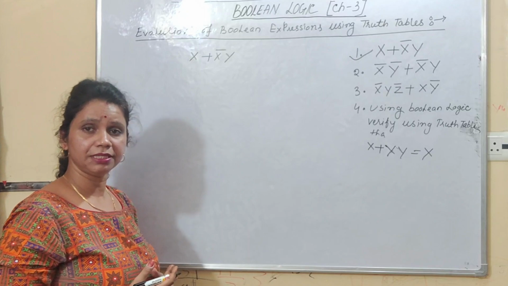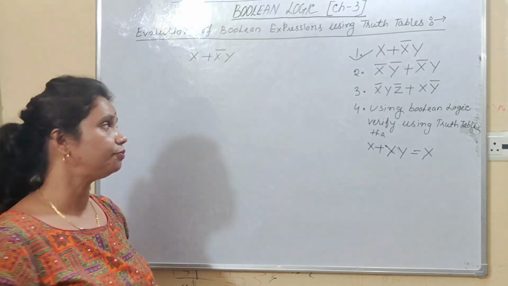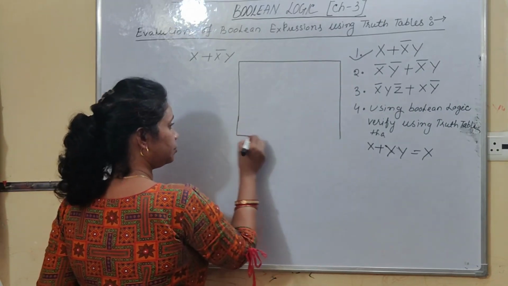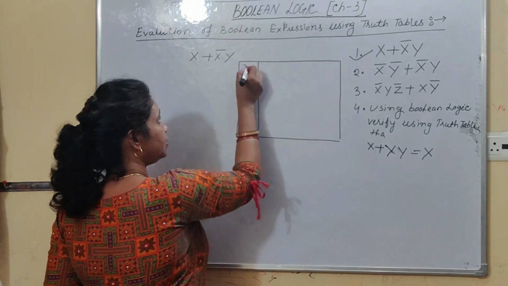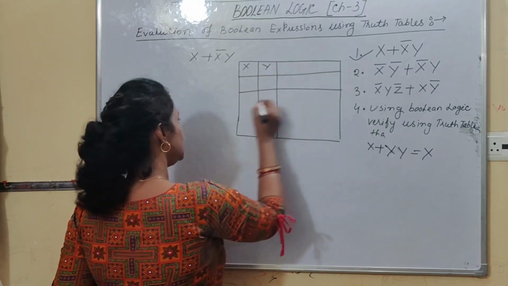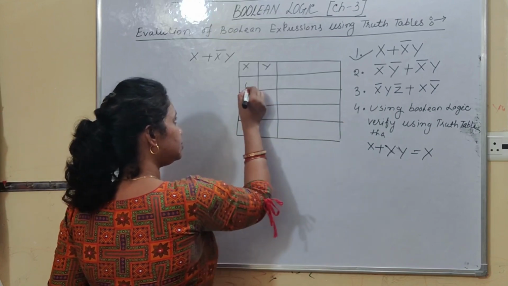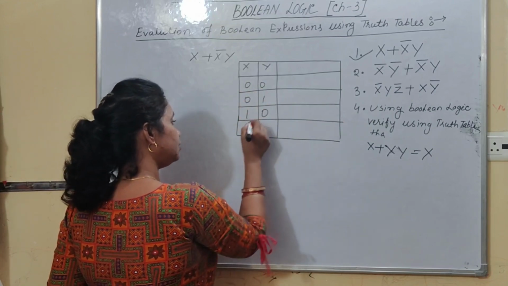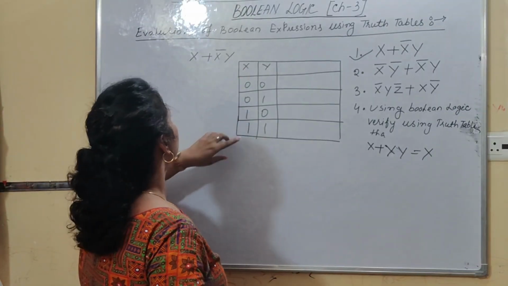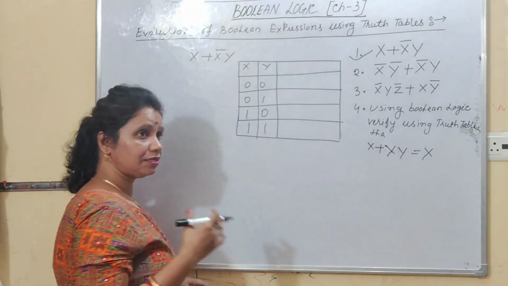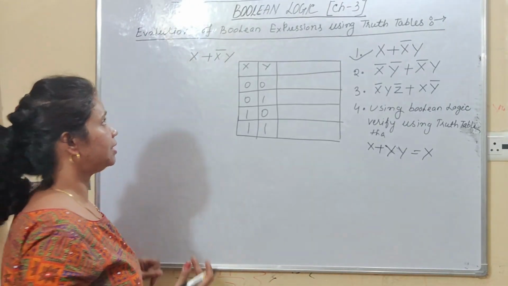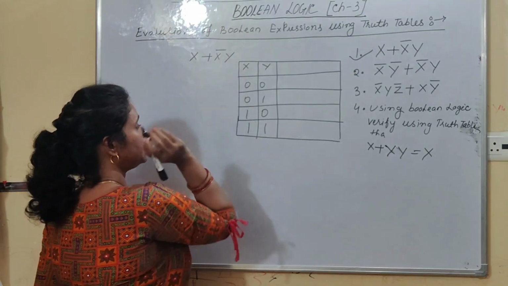So if we have two different variables, now you know how to draw the truth table of two variables, right? So here, I want to make the truth table, the variable x, and this variable name is y. And if you have two logical variables, then you know that 4 input combinations will be there, 0 0, 0 1, 1 0, 1 1. Right, students? Now, the values of x are already there. Similarly, x bar y. So here no operator is mentioned, so you have to understand that AND operator is there. Right, students? So x bar y, here AND operator is there.